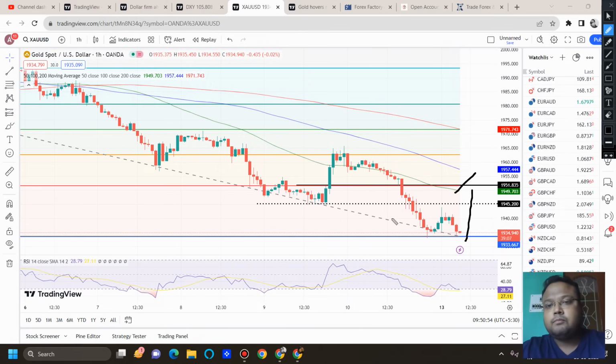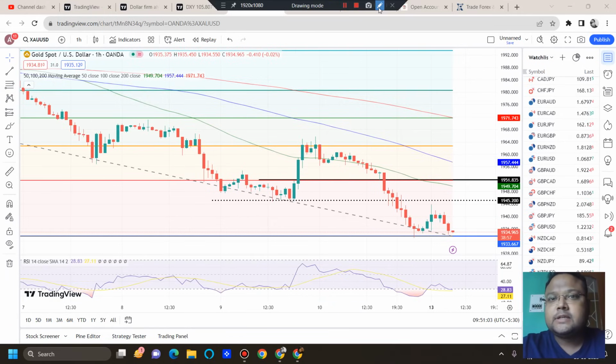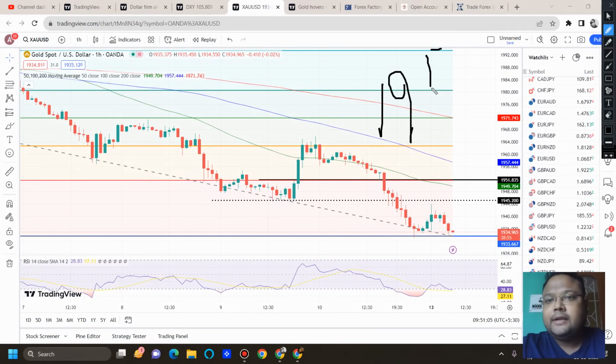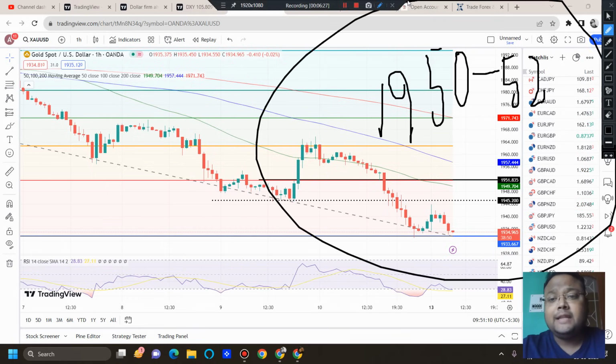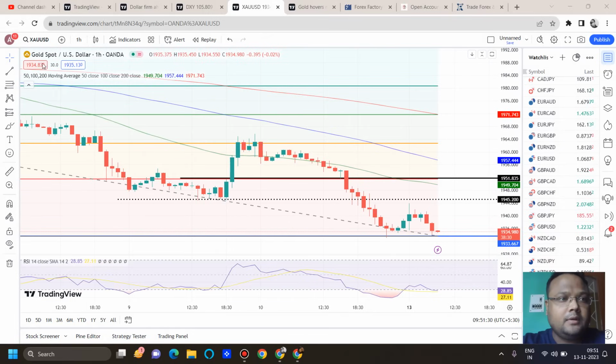Okay, so where shall we trade then? First of all, the resistance level that we discussed around 1950 to 1952 is still very much valid, and 1950, 1952 seems to be the best level where we can look for a sell position. We have the FIBO 23.6% retracement level. Along with that, we also have psychological resistance, and dynamic resistance here, 1950 to 1952 level.